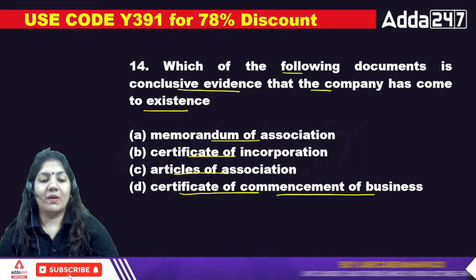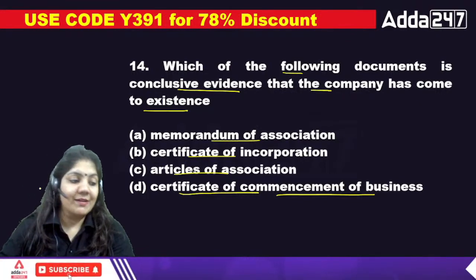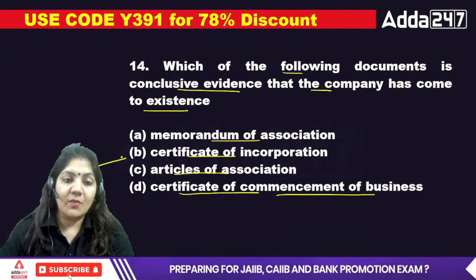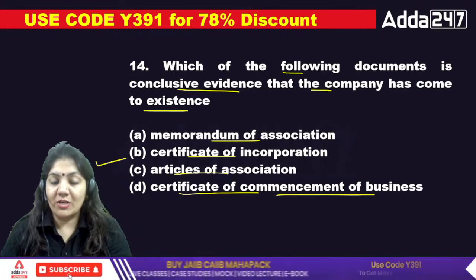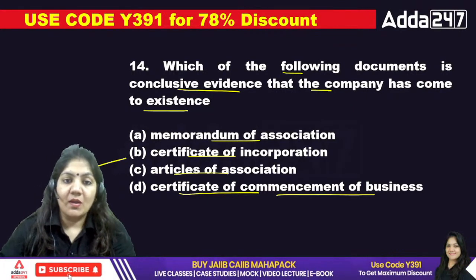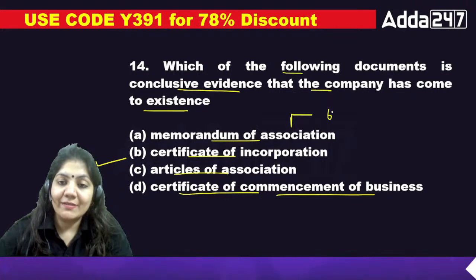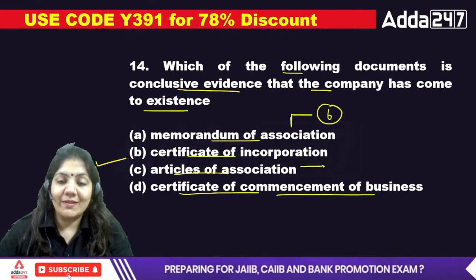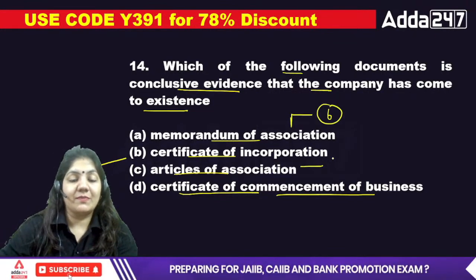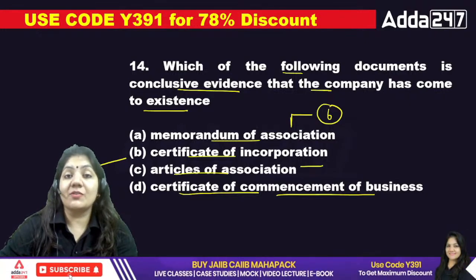For the 14th one, the exact answer is Certificate of Incorporation. So for the 14th one, B is the right answer. What is MOA? That contains the 6 clauses, and AOA contains the internal rules and regulations of the company.